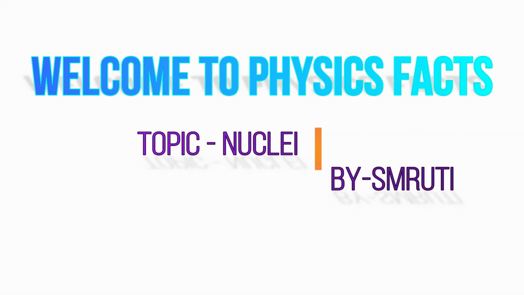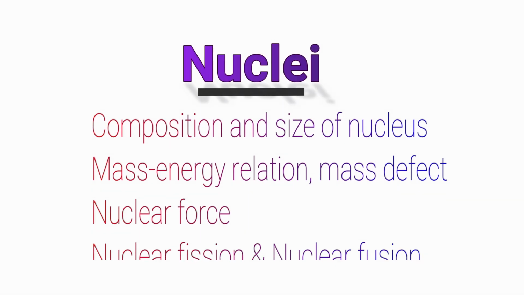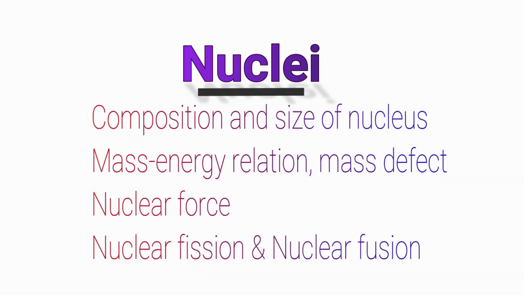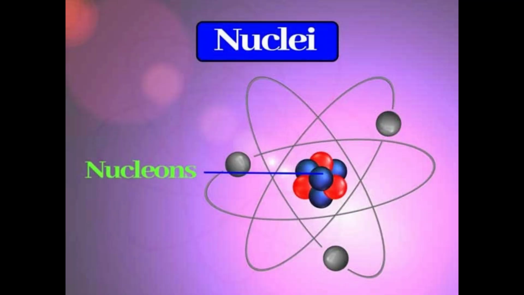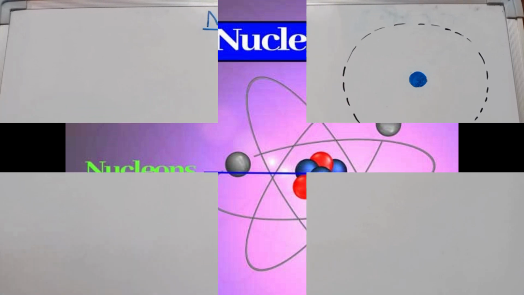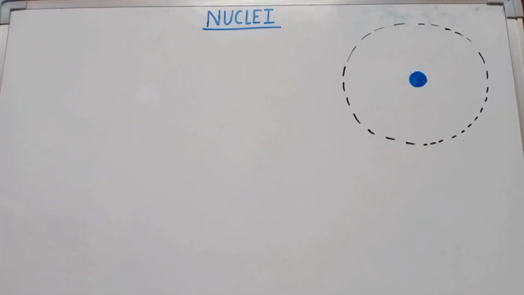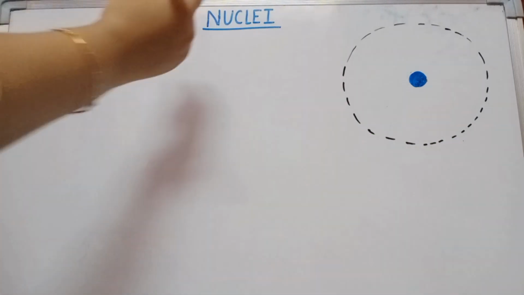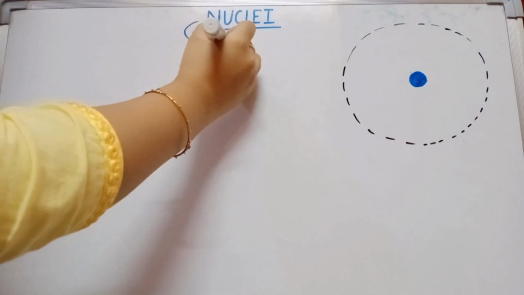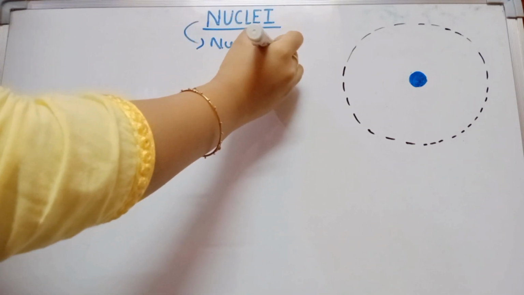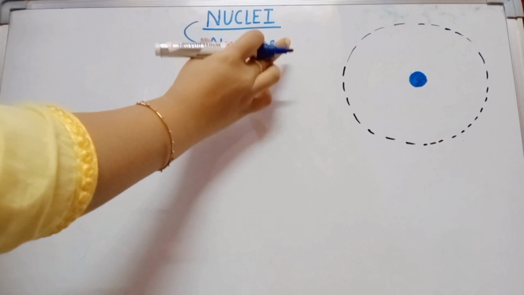What is nuclei? As per the revised syllabus, I'm just going to go through the topics in the content of the syllabus. Nuclei is just the plural form of nucleus. Then what is nucleus?